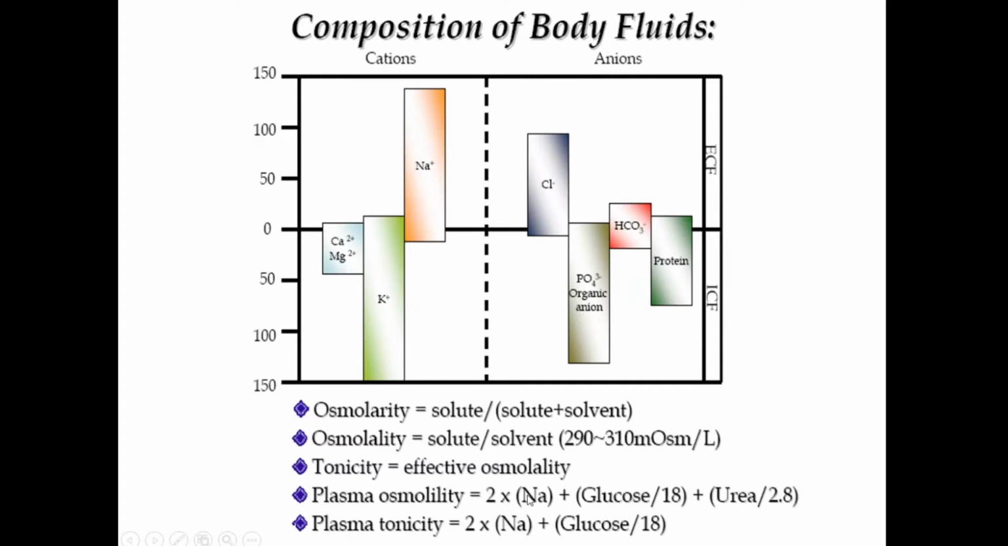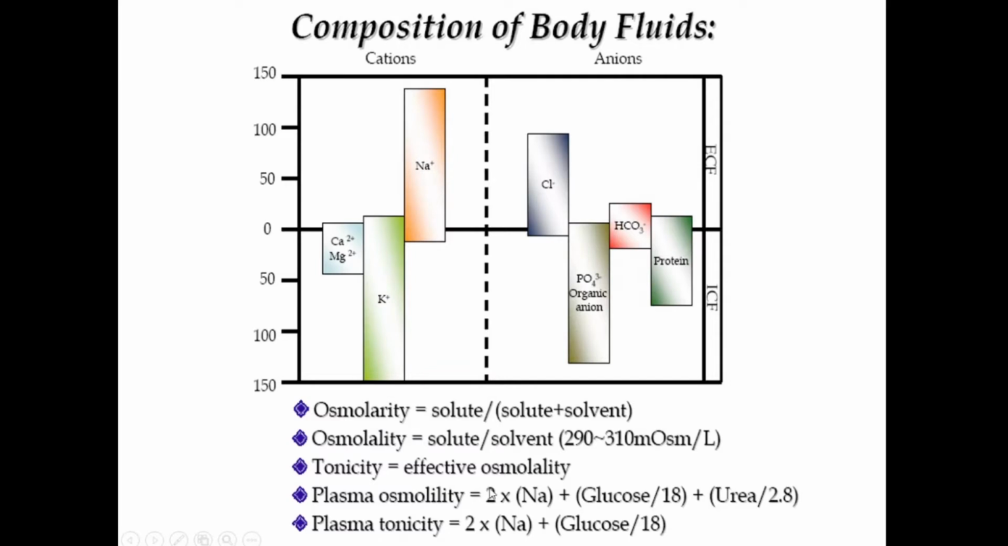That is 2 times the sodium plus glucose divided by 18 plus urea divided by 2.8. Please note down this formula because a lot of your entrance questions, your MCQs also, directly ask you to calculate the plasma osmolality. So for plasma osmolality, this is the formula that you apply, because sodium values are readily available, and glucose and urea are routinely done tests for a patient. So if you know all these values, you can calculate the plasma osmolality.